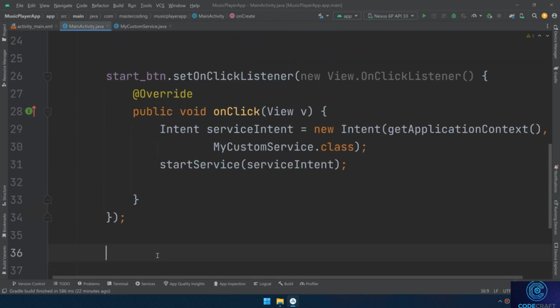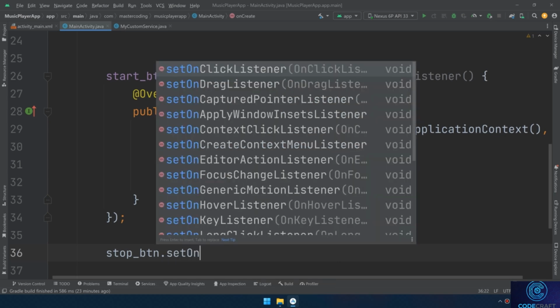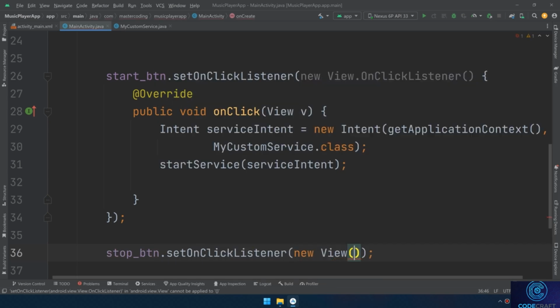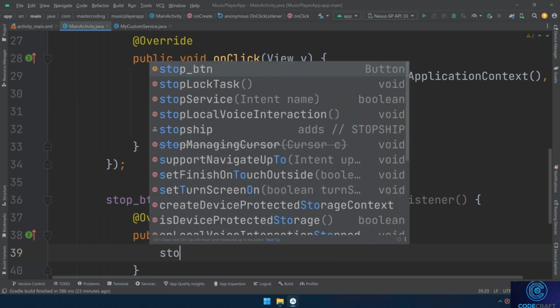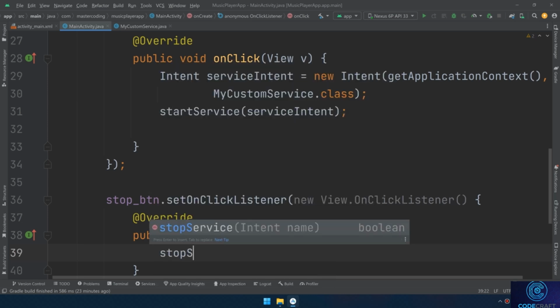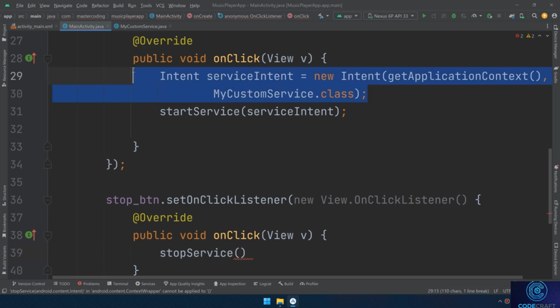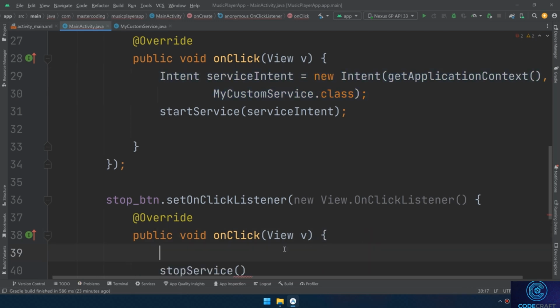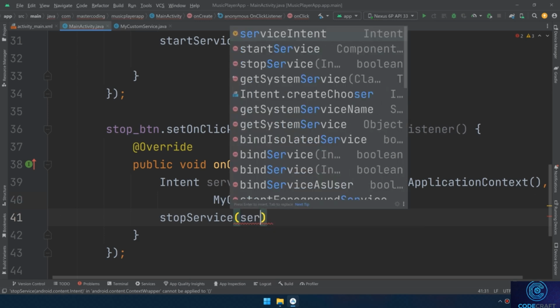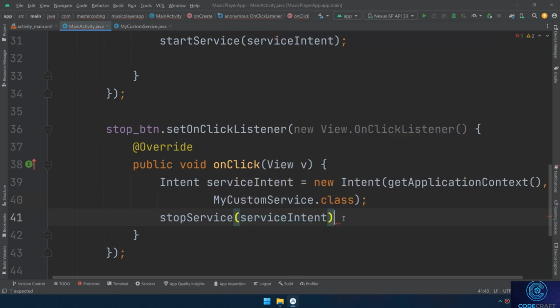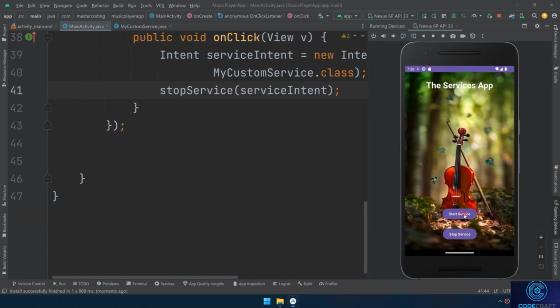The same way, I need to use the stop button, set on click listener, new view on click listener, and I'll use a method called stopService. In the same way as before, I'll copy this intent to use this method, my custom service, and I need to stop this service intent.